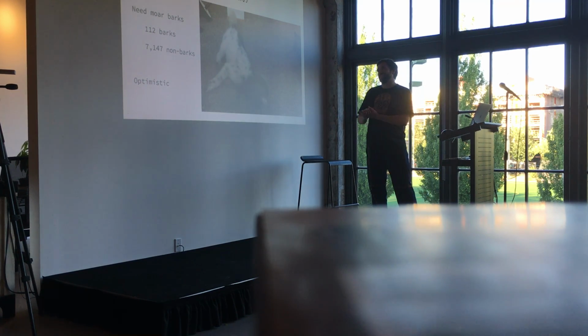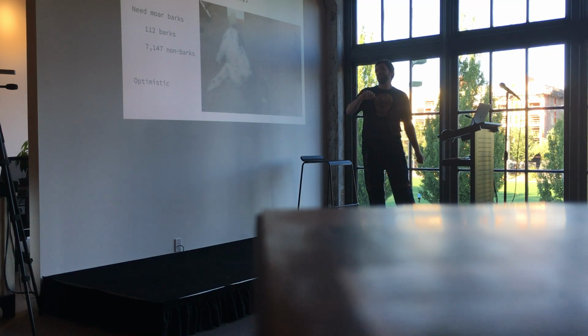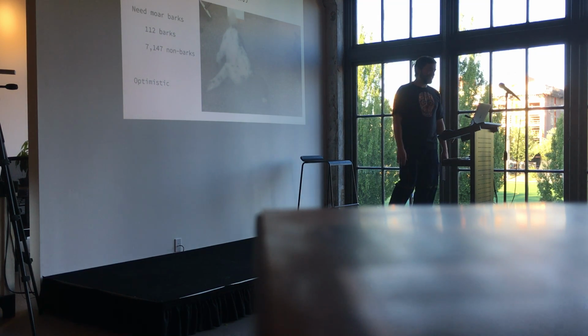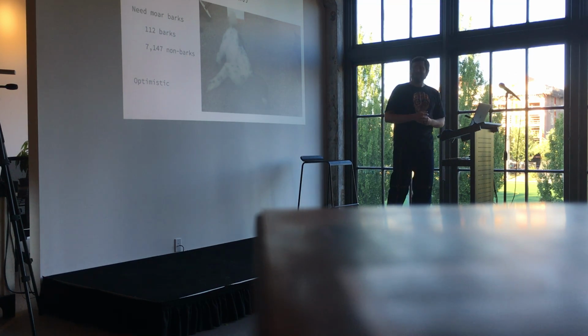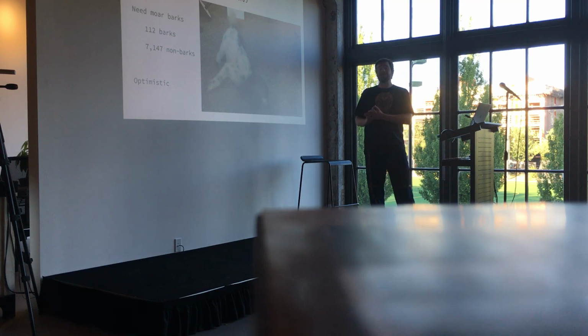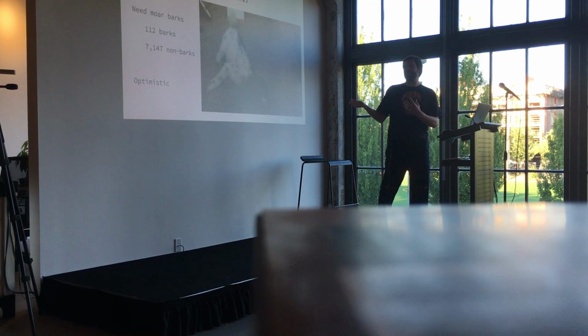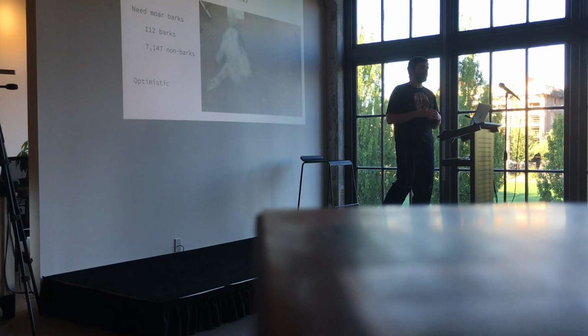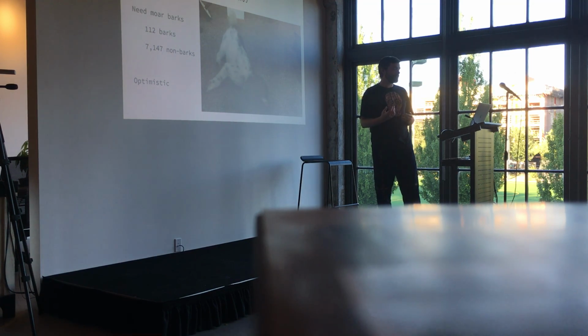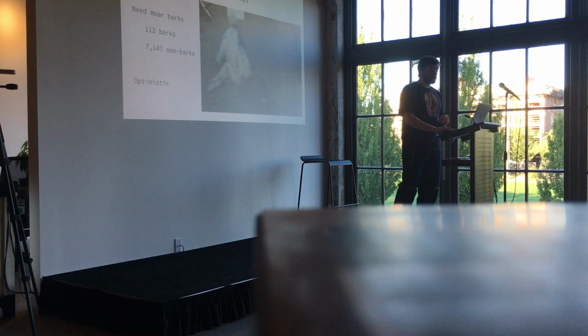So the current status, like I said before, I have tons of non-barks, 7,000. I only have like 100 barks. On Sunday I was trying to improve the model by barking myself. But I still need more barks. I'm still optimistic. I think lots of companies do things like voice recognition and very complicated things, and this is not nearly as complicated as that. We're just trying to classify a dog bark. And so I think with enough data with barks, it's a great application for supervised machine learning.